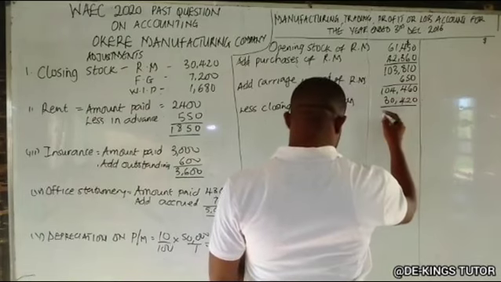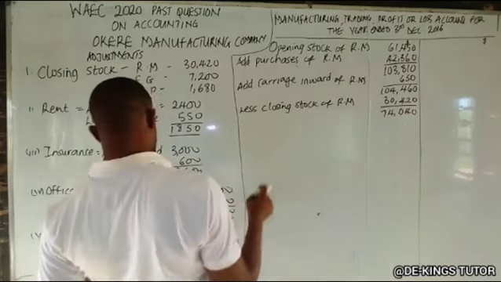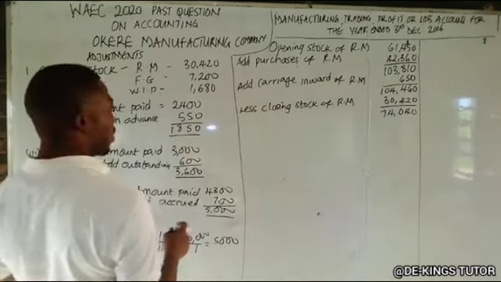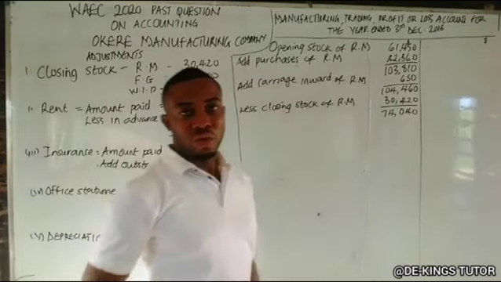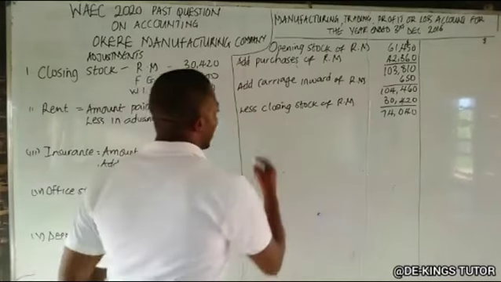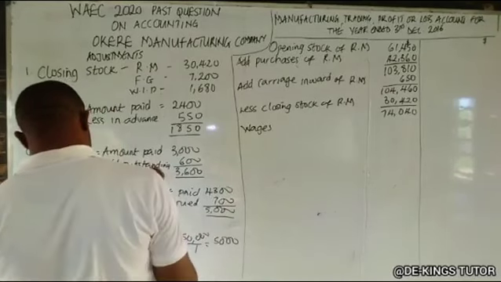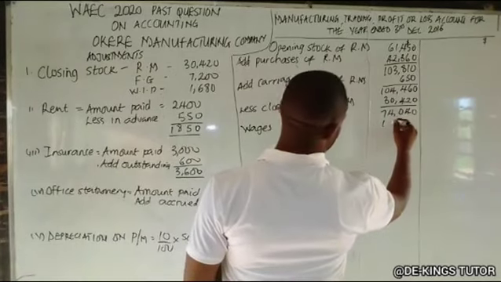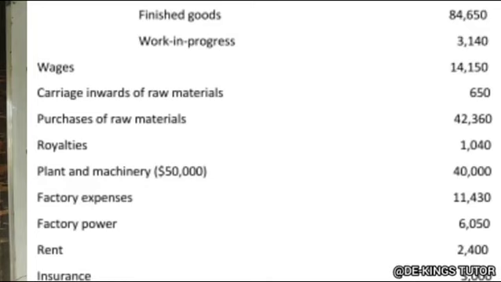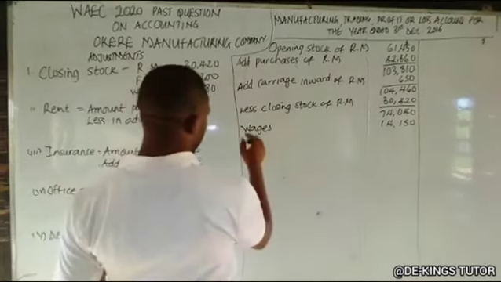Okay. Now for manufacturing account, after all this, we add all direct cost. One of the direct costs we have there is wages. Wages there is 14,150. Another one is royalties. Royalties is 1,040. Okay.